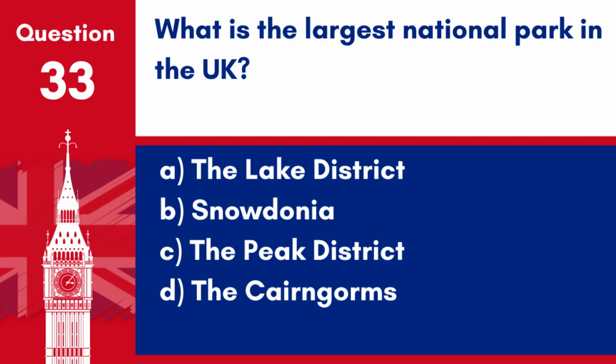Question 33. What is the largest national park in the UK? A. The Lake District, B. Snowdonia, C. The Peak District, D. The Cairngorms. Answer: D. The Cairngorms. The Cairngorms is the largest national park in the UK, located in Scotland.